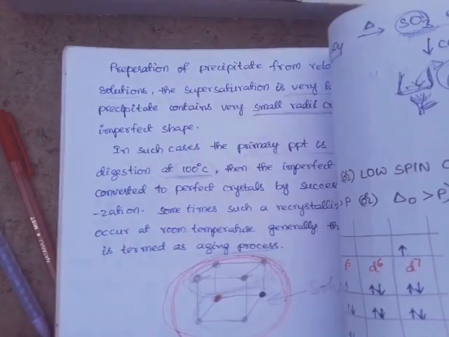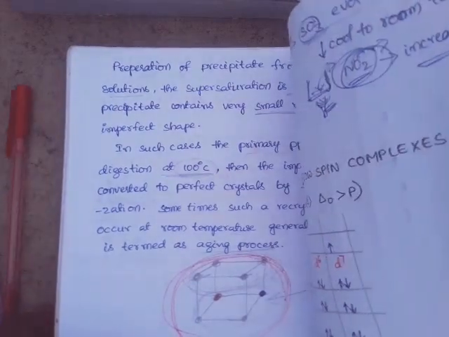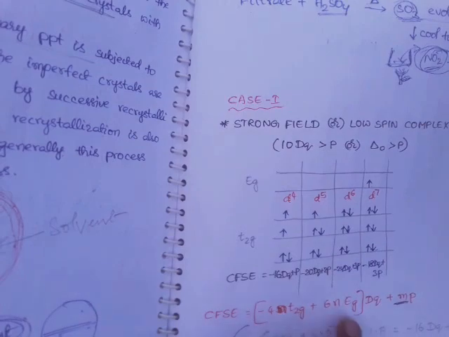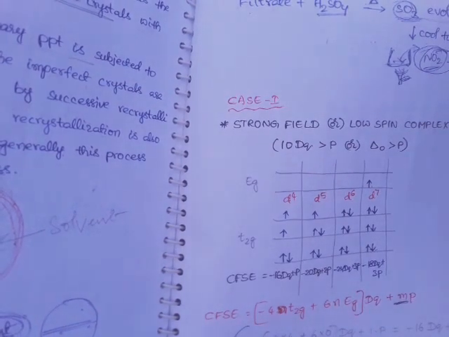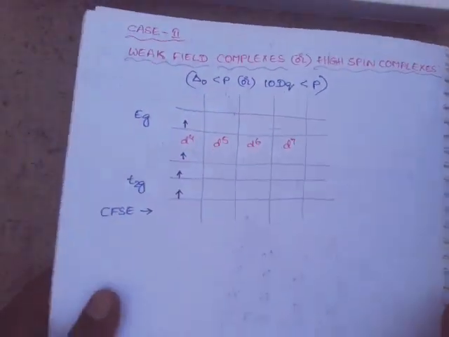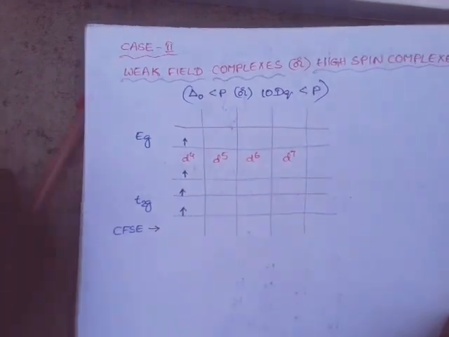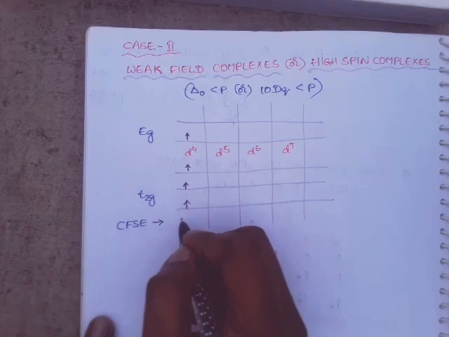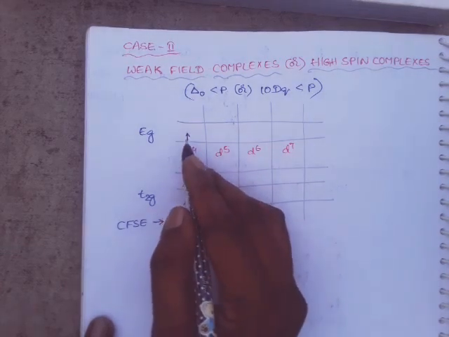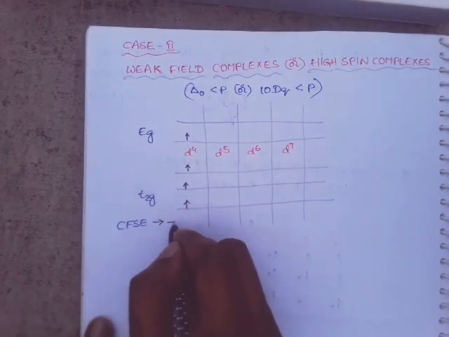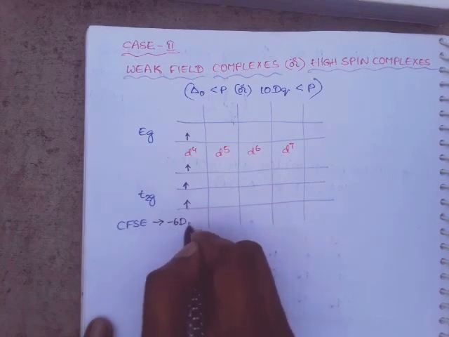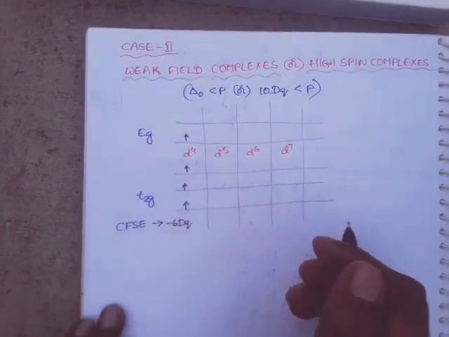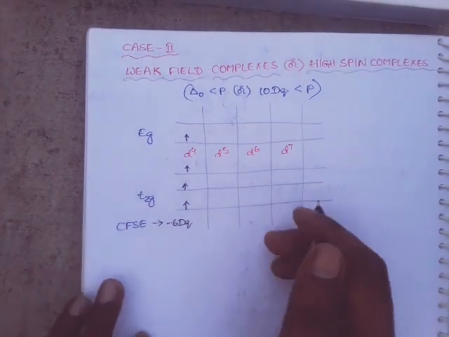I wish to show you once again, just for your convenience. So by using this formula you can calculate. How many t2g electrons are there? 3 t2g electrons. So minus 4 into 3, minus 12, plus 6, so minus 6 Dq. Any paired electrons? No. So plus mP is 0.